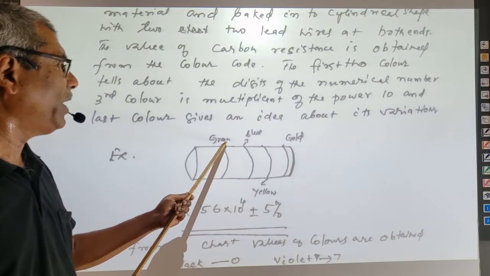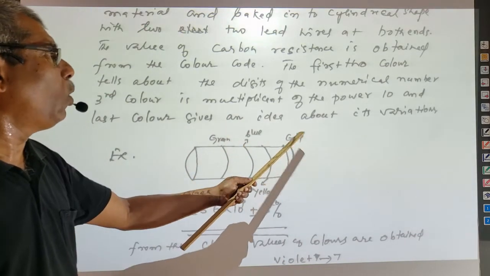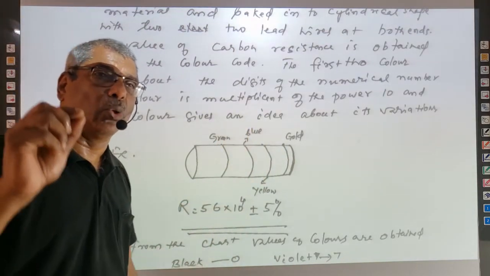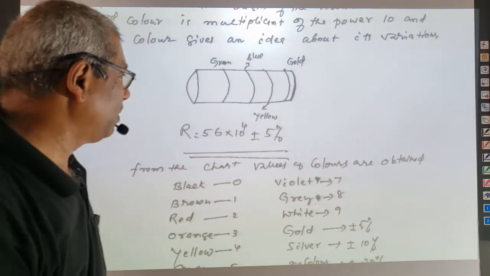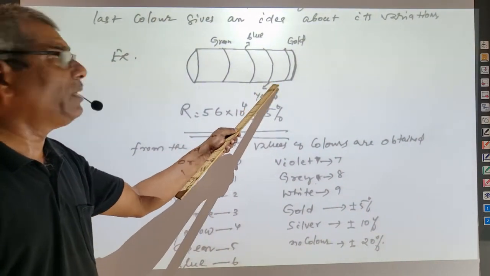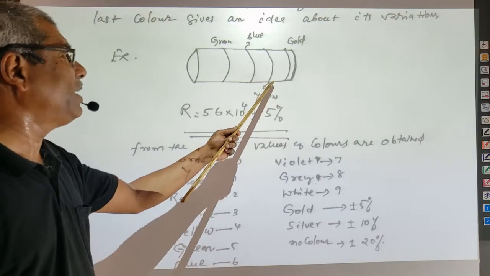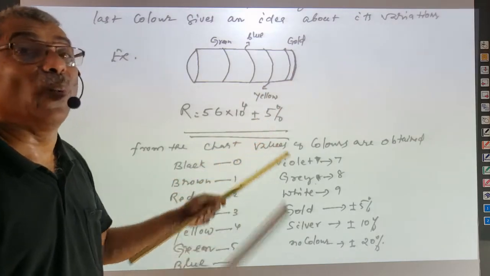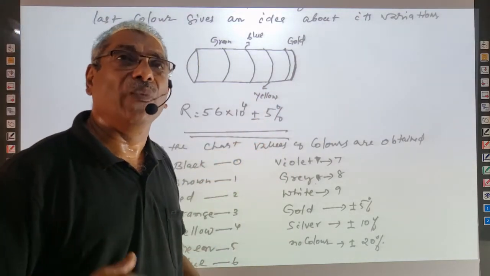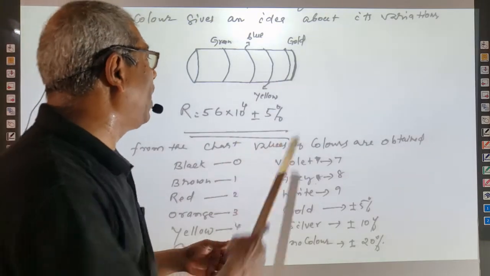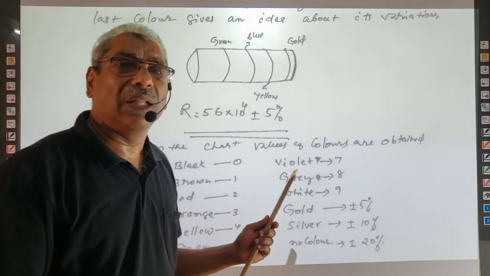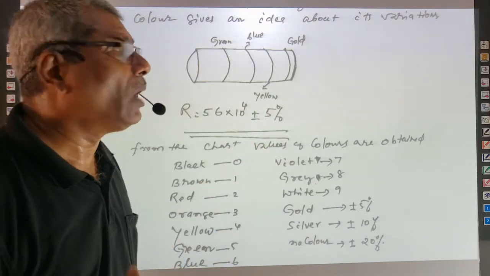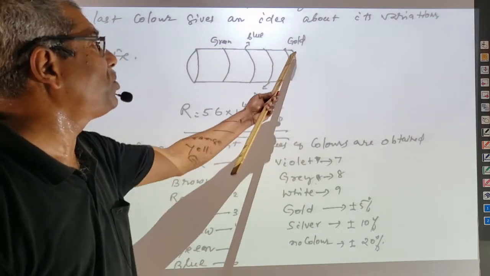Different colors are marked on it: green, blue, yellow, gold, etc. Out of these 4, the first 2 make the first 2 digits of the numerical number, and every color has a value. The third color is a multiplier, a power of 10, and the fourth color is the variation, the tolerance. That means the total value varies by a percentage, sometimes 5%, sometimes 10%, sometimes 20%, etc., according to the color appearing here. In this case, it is gold.